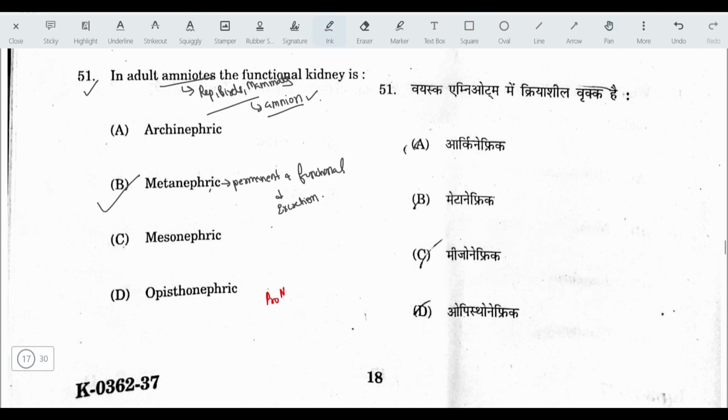First come the pronephros, then the mesonephros, and then the metanephros. Archinephric is an outdated term referring to primitive kidneys, while opisthonephric kidney refers to the kidney arrangement in lower vertebrates. I hope this question is clear.